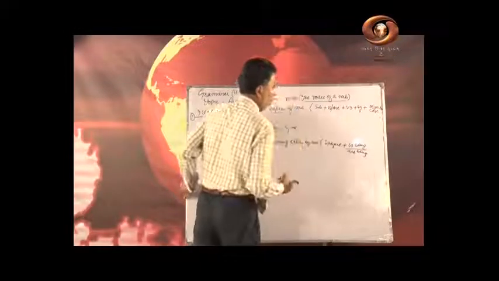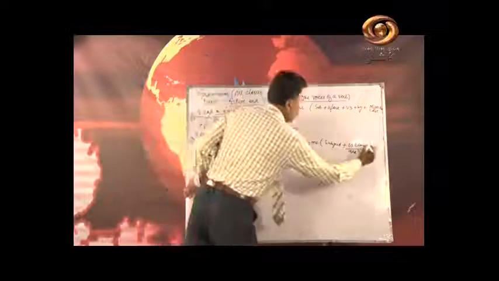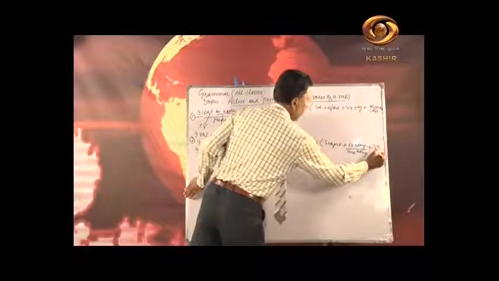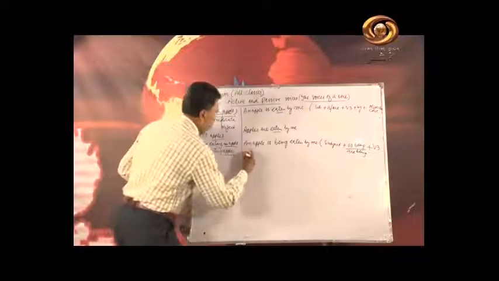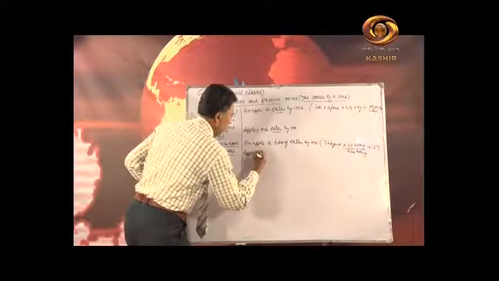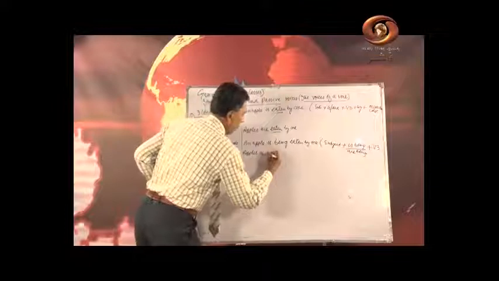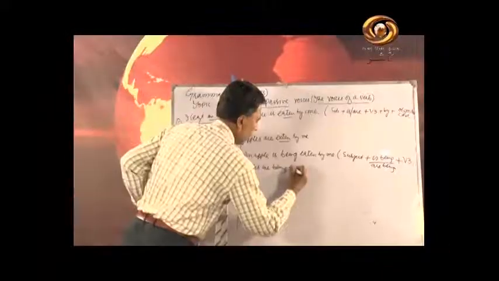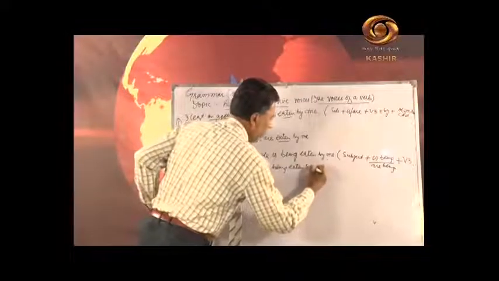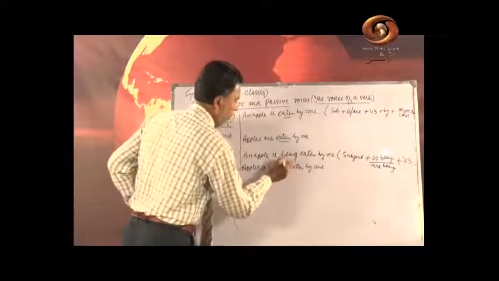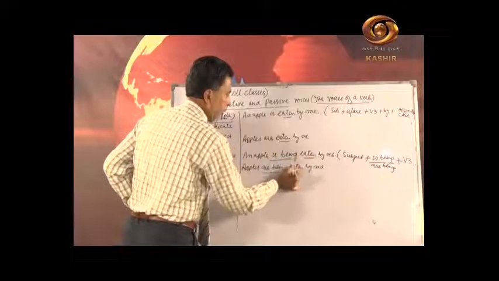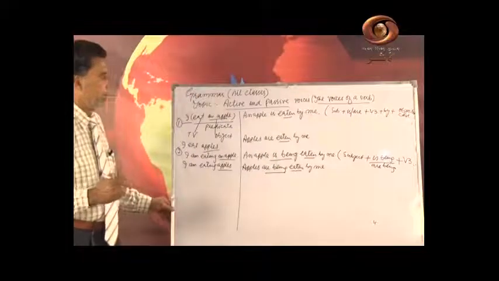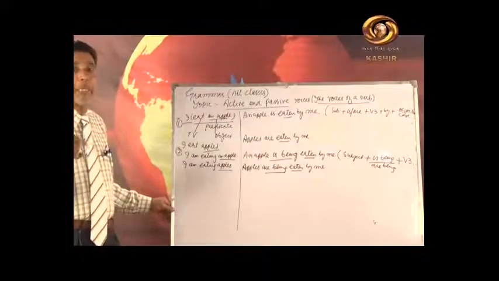These are the forms that we use, plus V3. Then we know what is there. I am eating apples. So I write here apples are being eaten by me. Here is being and are being eaten, V3. Then let me come to present perfect tense.